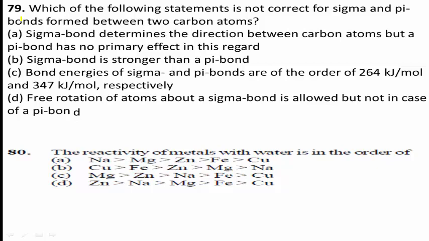Option B, sigma bond is stronger than pi bond. Option C, bond energies of sigma and pi bonds are of the order of 264 kilojoule per mole and 347 kilojoule per mole respectively. Option D, free rotation of atoms about a sigma bond is allowed but not in case of pi bond.